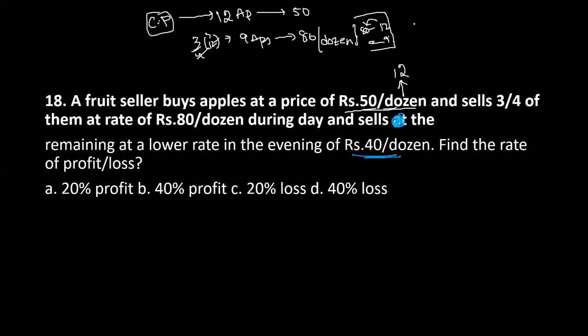And the remaining, how many are remaining? 3 more apples are remaining. He's going to sell these at 40 per dozen. Again, make things very clear: 40 rupees for 12 apples. So for 3 apples, you have to base your calculations on this. So find the rate of profit or loss.